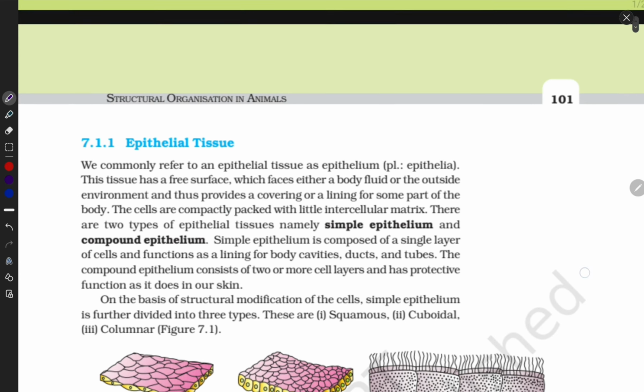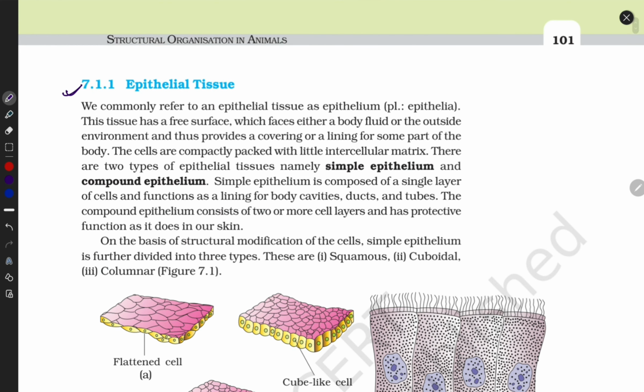So let's start with epithelial tissue, a part of animal tissue. What is the specific feature of epithelial tissue? According to its name, epithelial means covering the outer part of the body. Assume this is your body. It may be present on the outer side or the inner side. They make the outer covering of the body. It is divided into 2 parts: first is simple epithelium and second is compound epithelium.